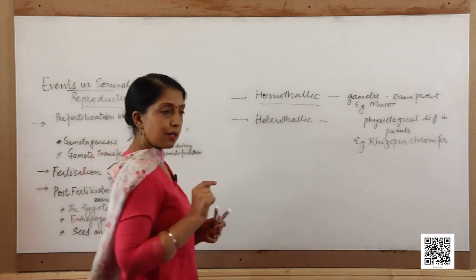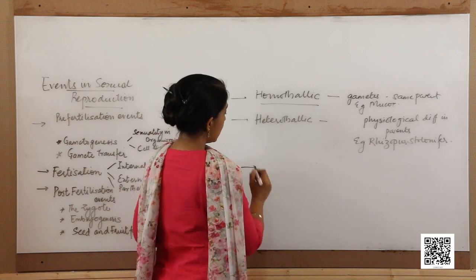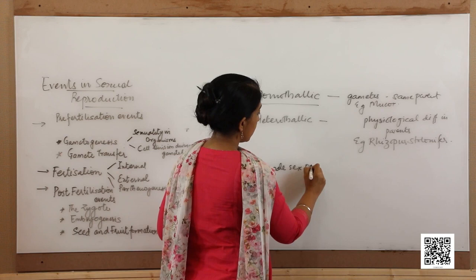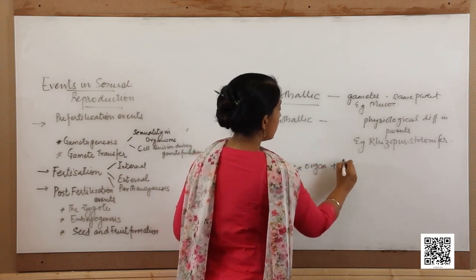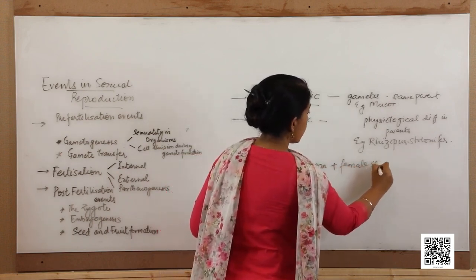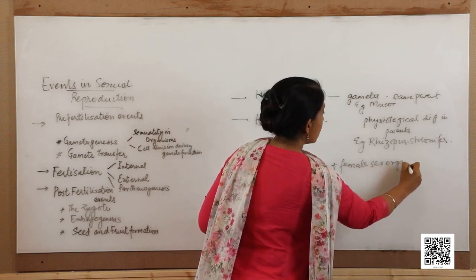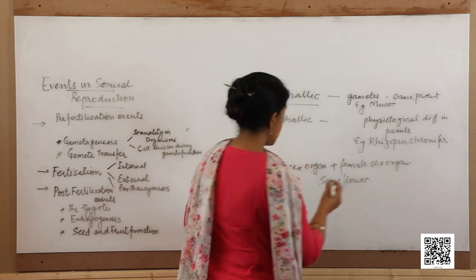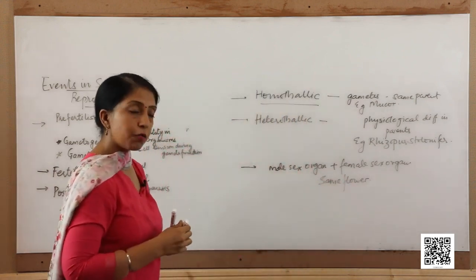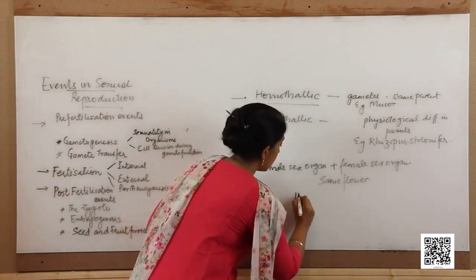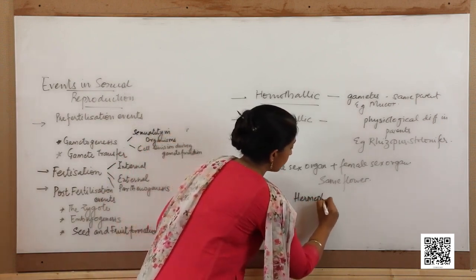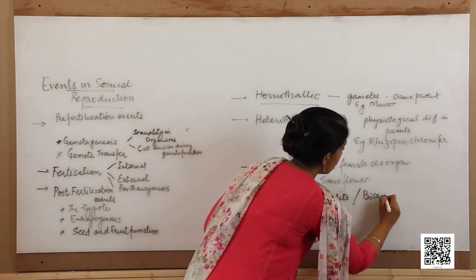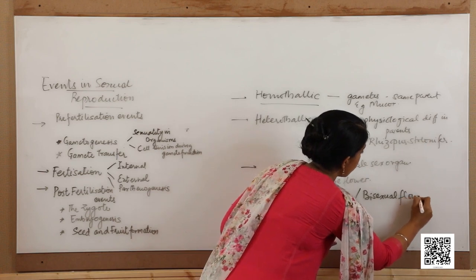In flowering plants, when both the male sex organs and the female sex organs are present in the same flower, that condition is known as hermaphrodite flowers, or bisexual flowers.